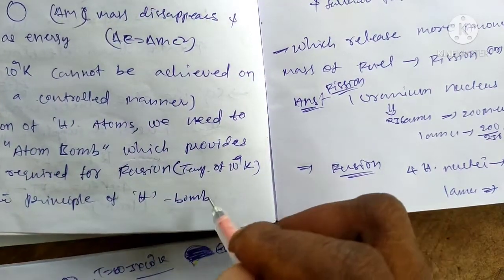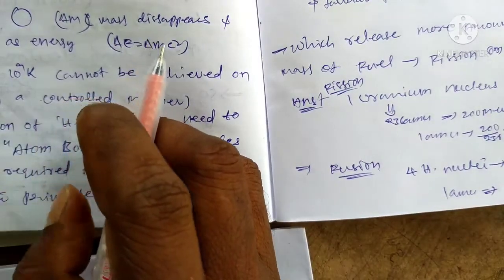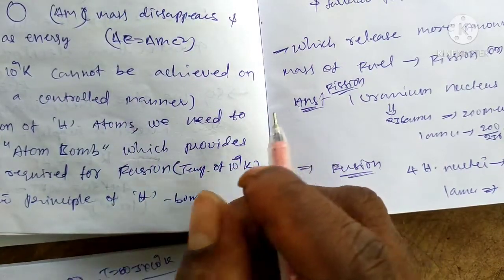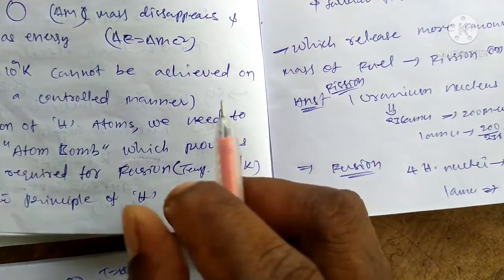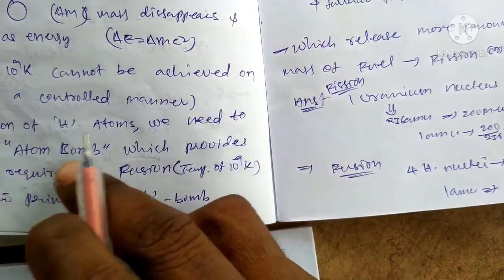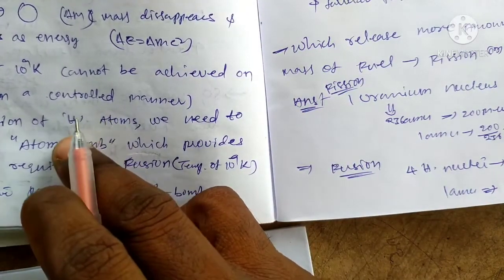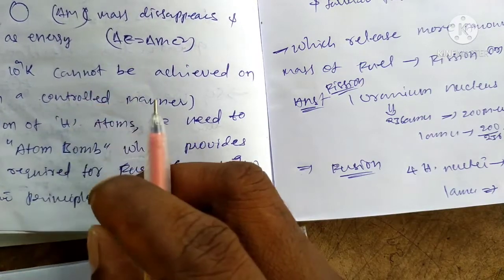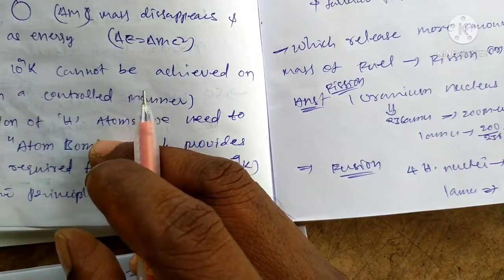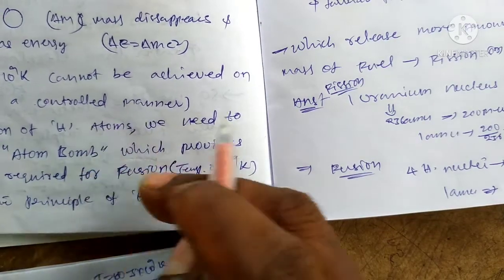Below that temperature it can only be stable. With applying temperature, it can go up to a high temperature that can break the bond, that is a blast. That is the principle of the atom bomb or hydrogen bomb. The hydrogen atoms explode or disperse at a high temperature.